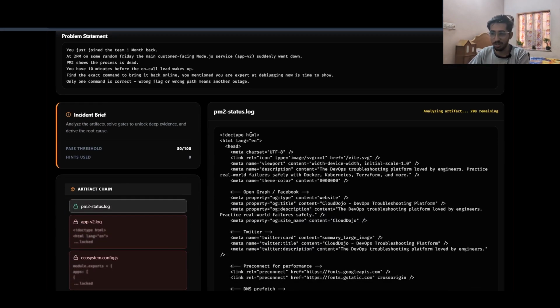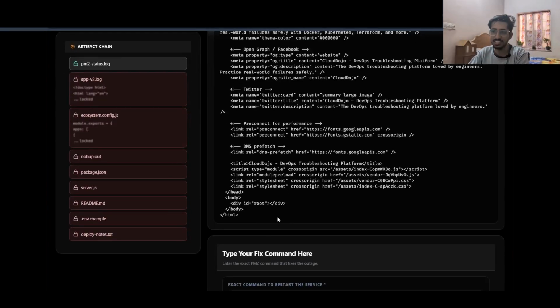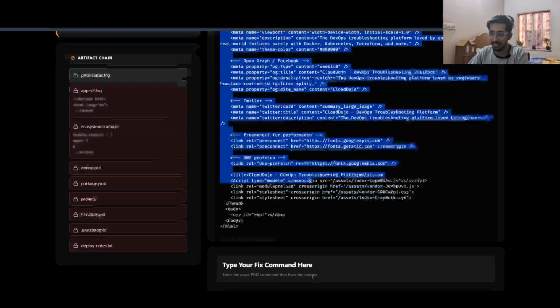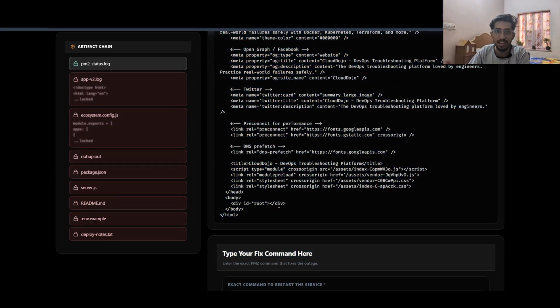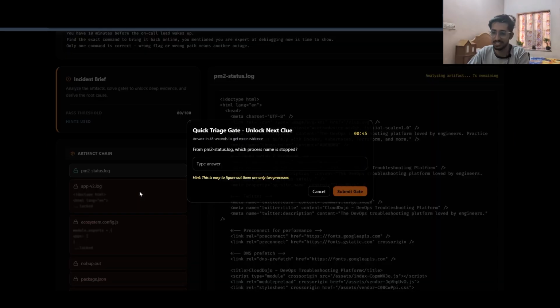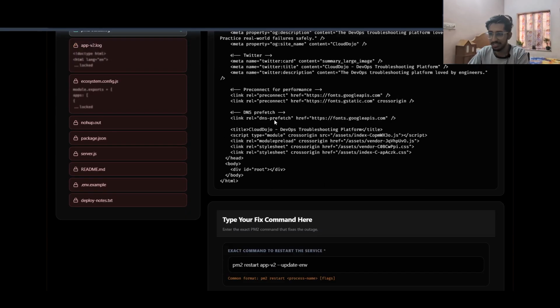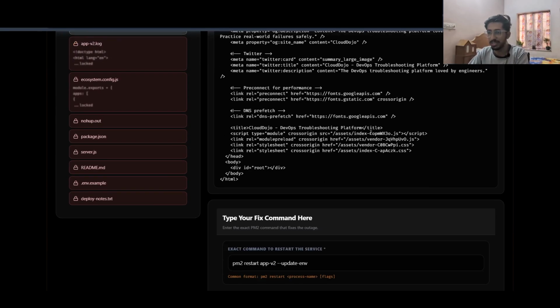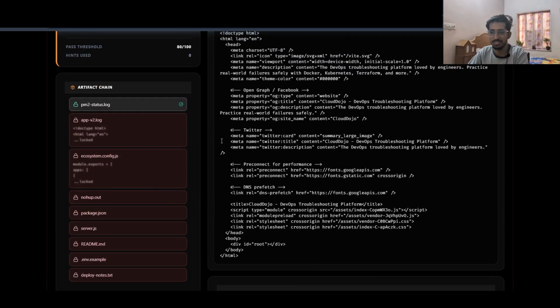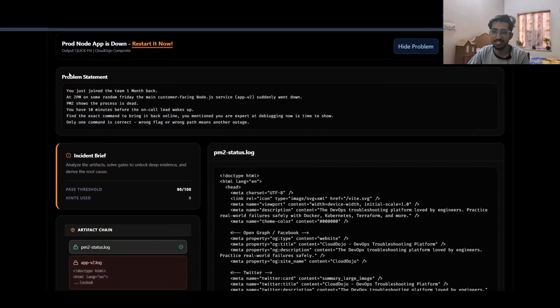And the first log file doesn't mention anything, right? It's just an HTML file, right? I cannot find the actual command to start this. So for starting this, I need to unlock all these artifacts, from the PM2 status log, which process name is stopped. So I need to deduce which PM2 process is stopped here. So this is again forcing us to analyze all these logs before jumping to the exact solution.